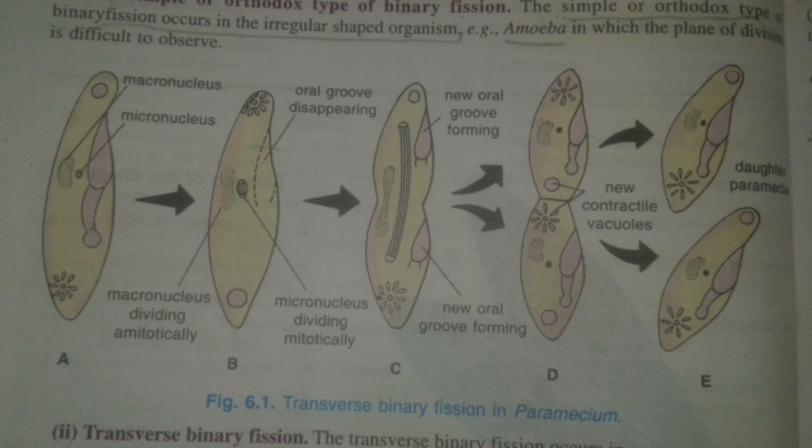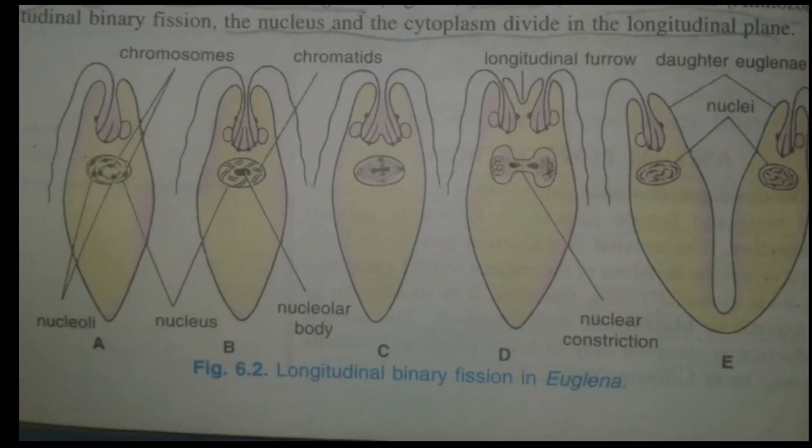Guys, these are all the different types of binary fission, but you don't have to go deep into them for the syllabus, because the explanation of all these types of binary fission comes under the study of the graduation period. After completing the syllabus of standard 8, we will continue with standard 9 and 10, then 11 and 12, and it is far away from us to know about these different types of binary fission.